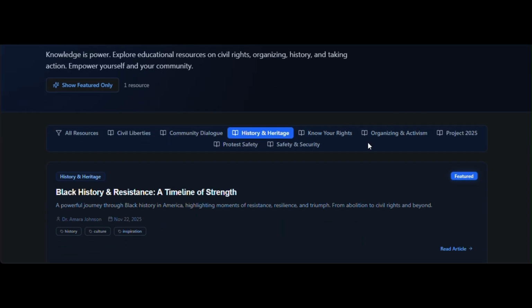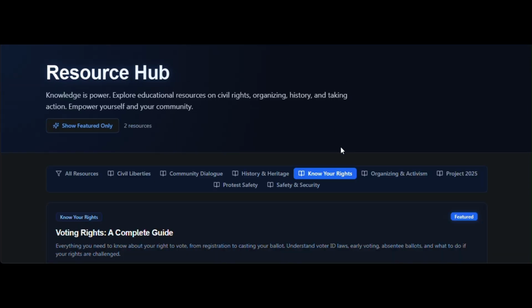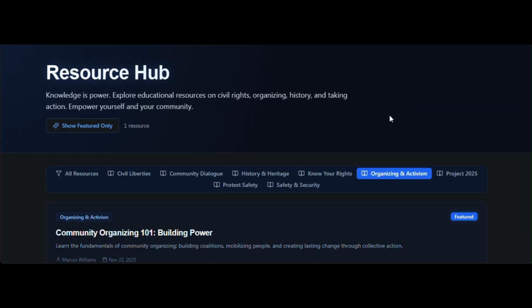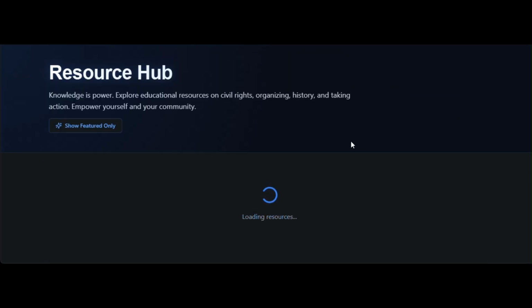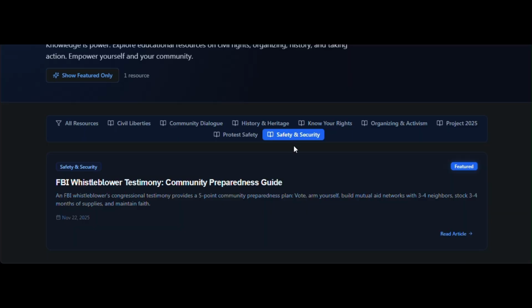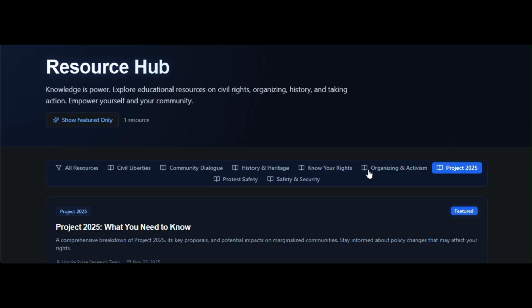Each resource card shows the title, category, summary, author, tags, and a featured indicator. This hub addresses the knowledge gap that leaves communities vulnerable. When people know their rights, understand policy threats, and learn organizing strategies, they transform from passive victims into active agents of change. Education is empowerment, and this hub delivers it accessibly.